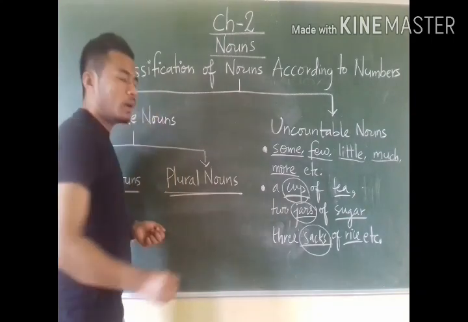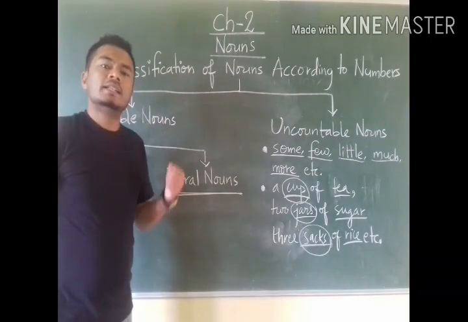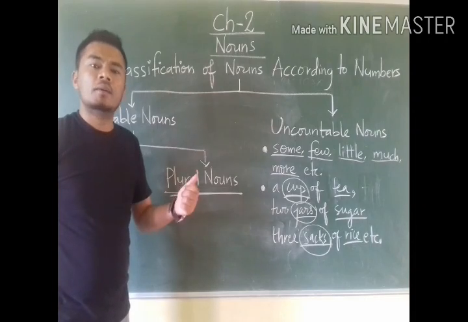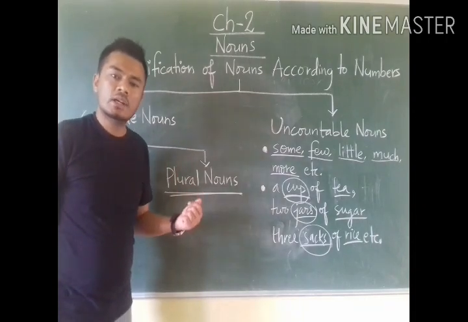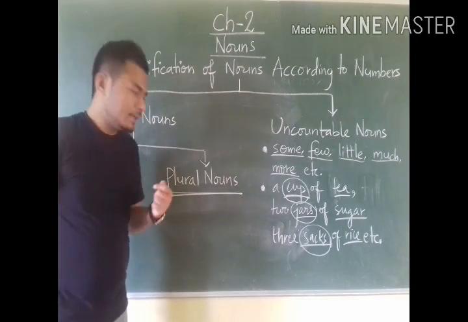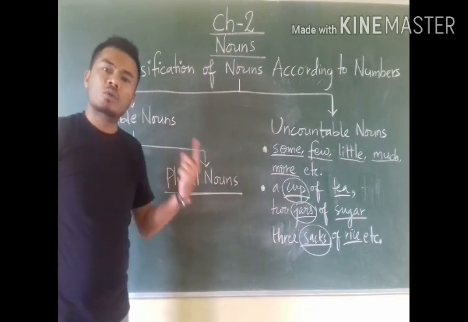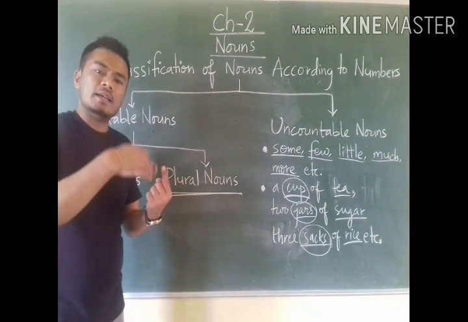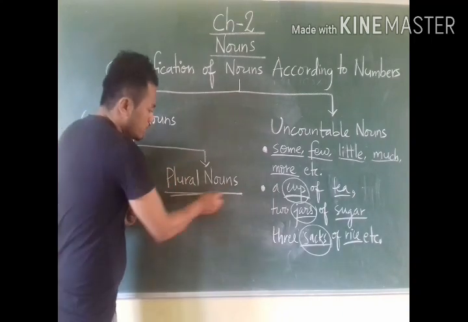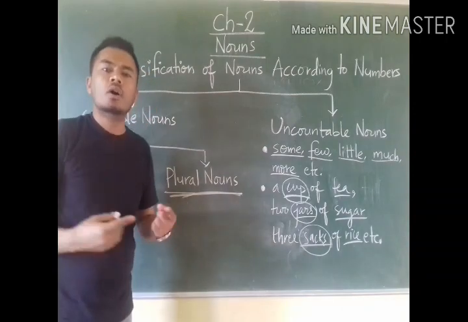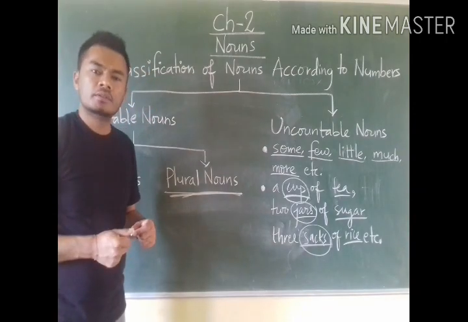Plural means when we change the same noun into more than one, then it becomes plural. Singular means one in number. If we change the same noun into more than one number, then it becomes plural. Plural means more than one in number.